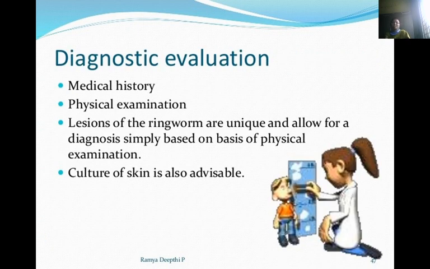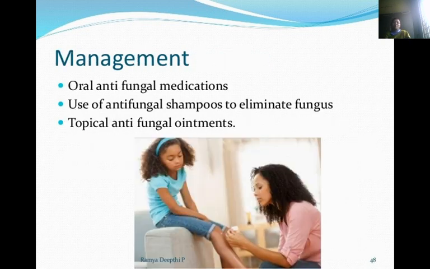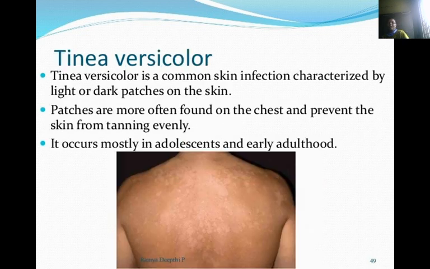Diagnosis: medical history, physical examination. The lesions of ringworm are unique and allow for a diagnosis simply on the basis of physical examination. Culture of the skin is also advisable. Management: oral antifungal medications, antifungal shampoos to eliminate the fungus, and topical antifungal ointments.